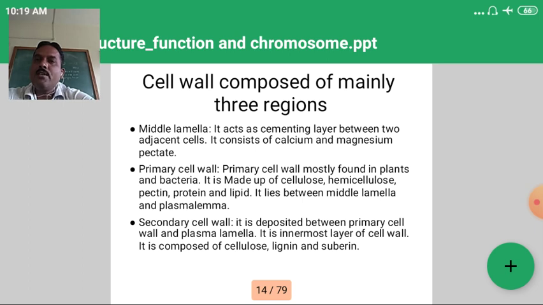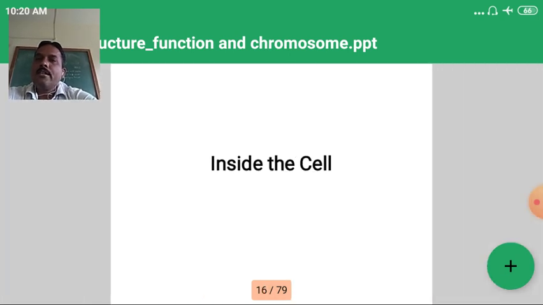It is made up of cellulose, hemicellulose, pectin, protein and lipids. It lies between the middle lamella and the plasmalemma. The third region is the secondary cell wall. It is deposited between the primary cell wall and plasmalemma. It is the innermost layer of the cell wall, and it is composed of cellulose, lignin and fibrin. So these are the three regions which compose the cell wall. Next, this is the outermost structure we have to study. Then which are the different cell organelles observed inside the cell wall.